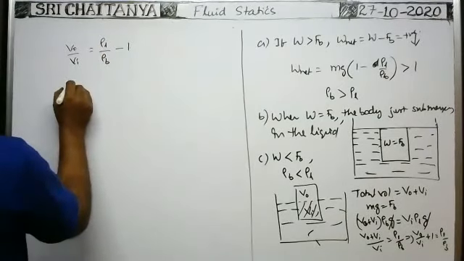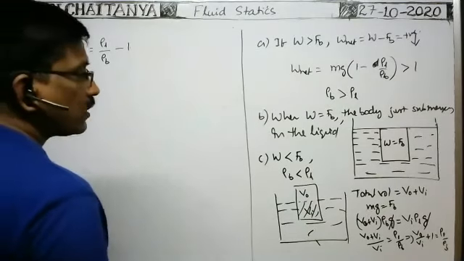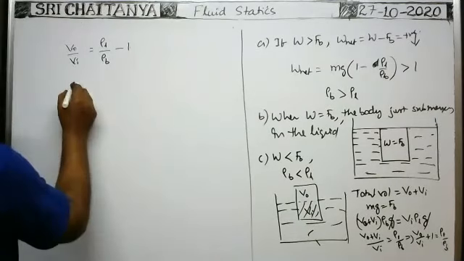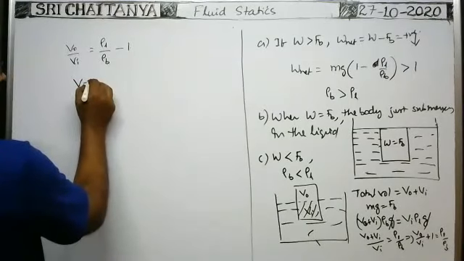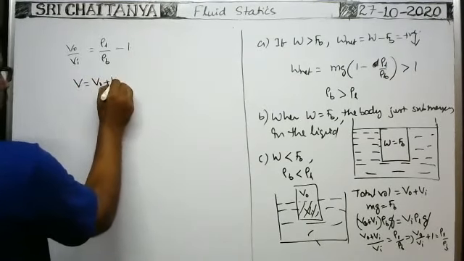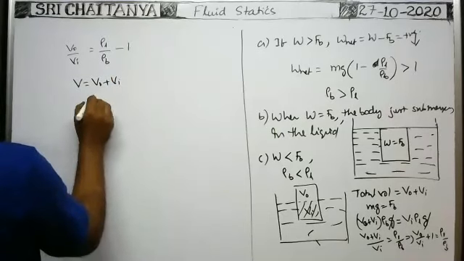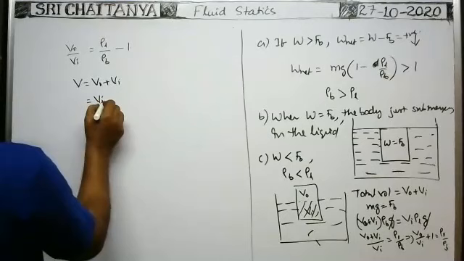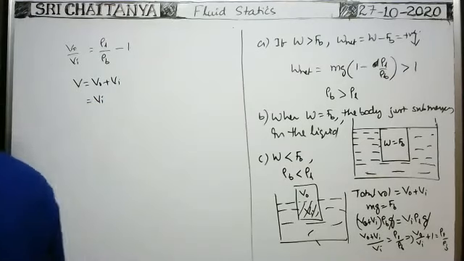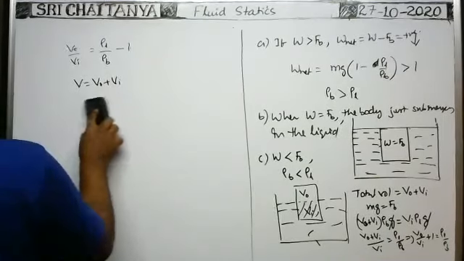Here they ask the fraction of volume of the body inside the liquid. Total volume V is equal to V out plus V in. That is, the fraction of volume of the body inside the liquid means V in by V, which we had to find.